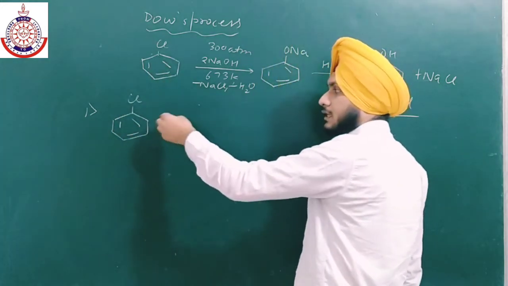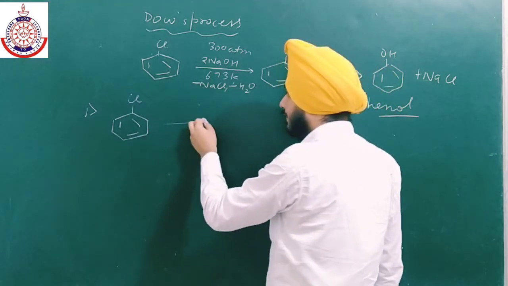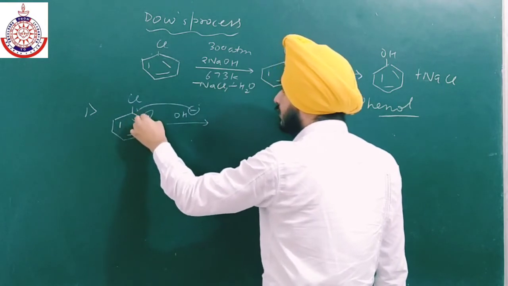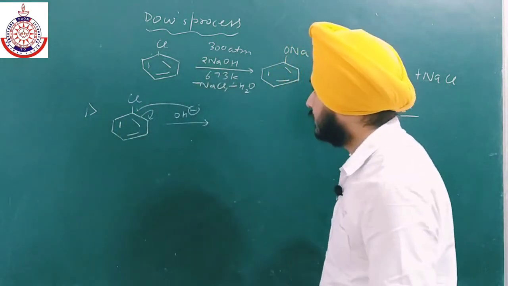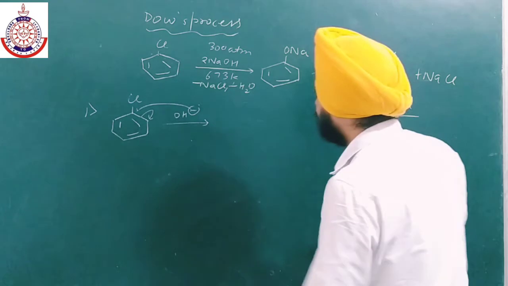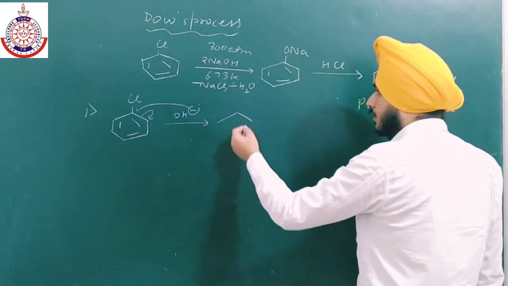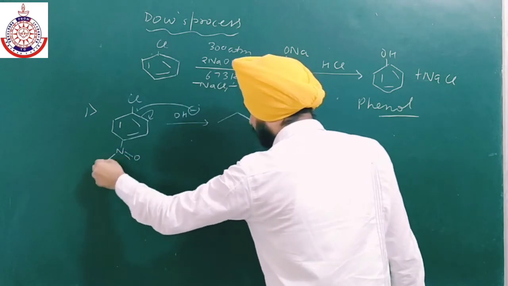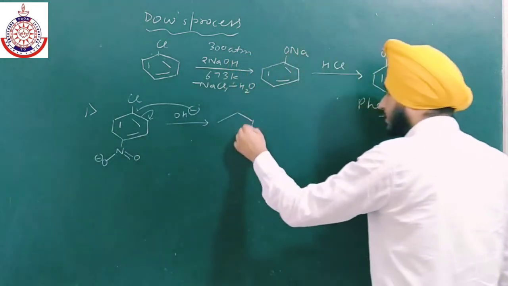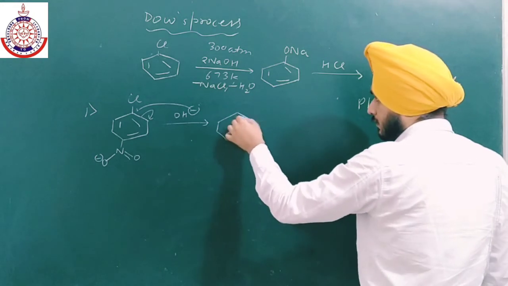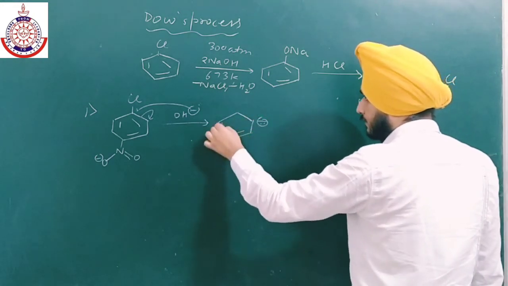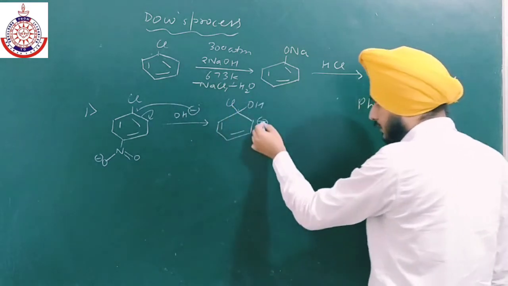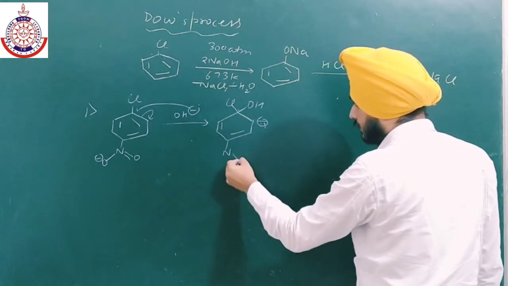Now if OH attacks over here, this bond will shift over here, and we will get, taking NO2 at the ortho and para position, a negative charge over here, with chlorine and the OH group.